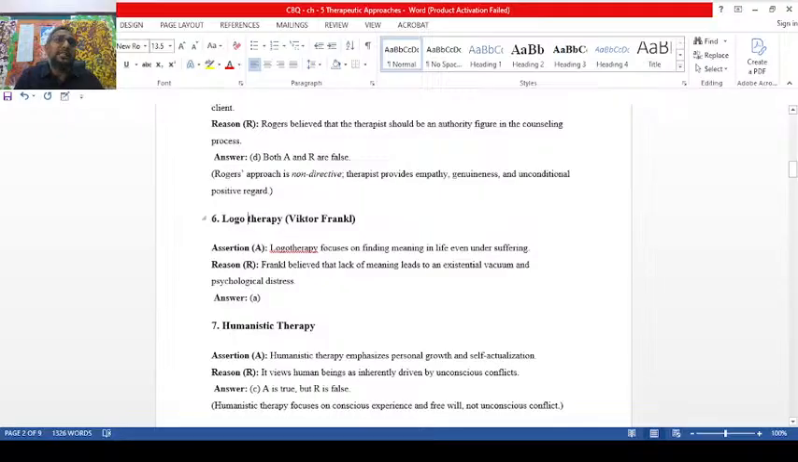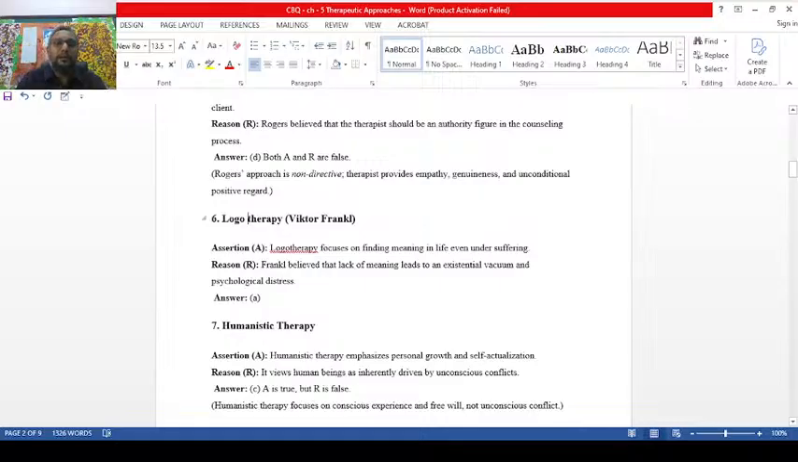Frankl suffered in the Nazi camp. From the suffering he escaped. He escaped and started thinking about how he escaped, and all those memories he recollected, and he proposed this. He was a psychiatrist, a neurologist, but he was taken by the Nazis into custody, and he was sent to the Holocaust of the gas chambers. From there he escapes. So you see here, logotherapy focuses on finding the meaning in life even under suffering.